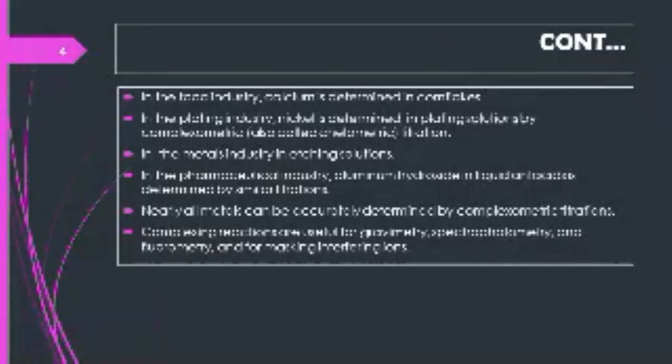In the metal industry, in etching solutions, and in the pharmaceutical industry, aluminium hydroxide in liquid antacids is determined by similar titrations. Nearly all metals can be accurately determined by complexometric titration. The complexing reactions are also useful for gravimetry, spectrophotometry, and fluorometry, and for masking interfering ions.